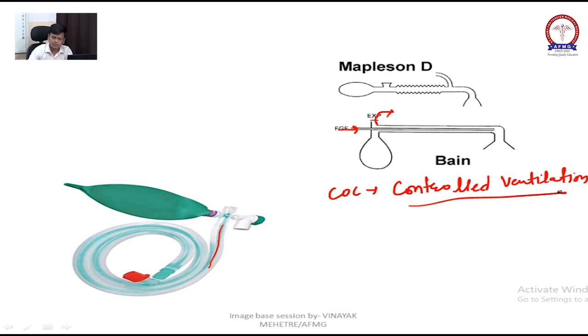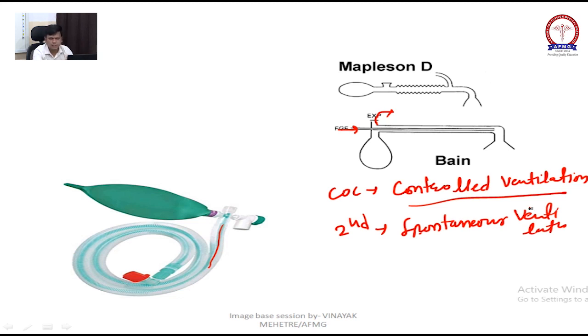And the second circuit of choice: if they haven't given the option of Mapleson A, then you will choose Mapleson D for spontaneous ventilation. So Mapleson D is used for controlled ventilation as well as spontaneous ventilation.